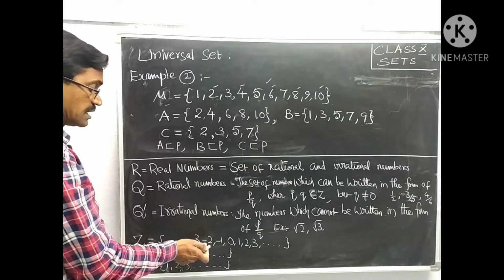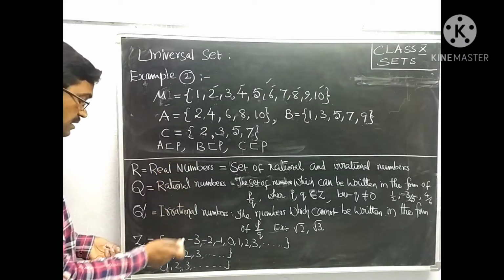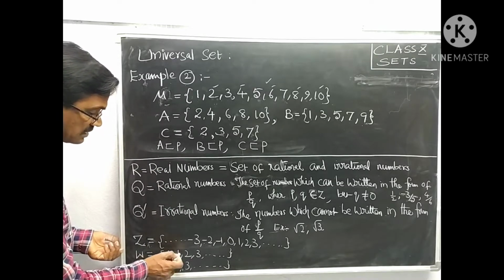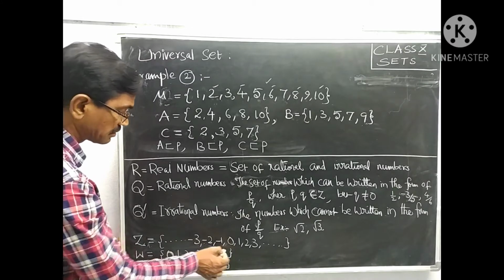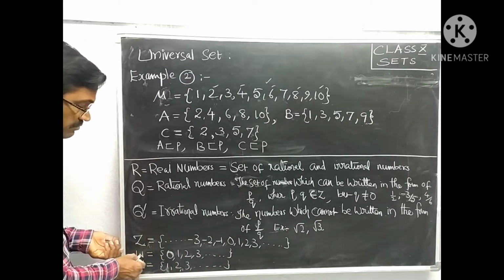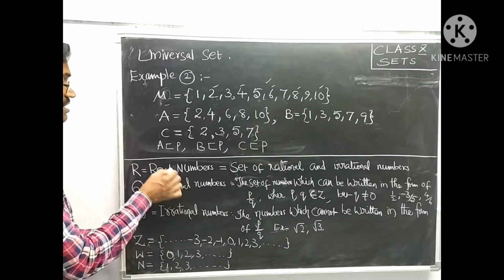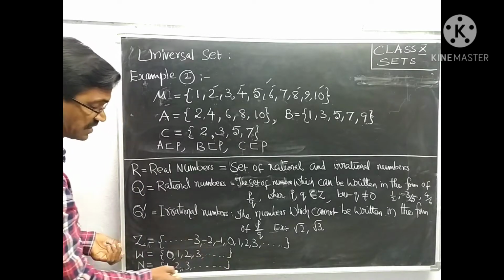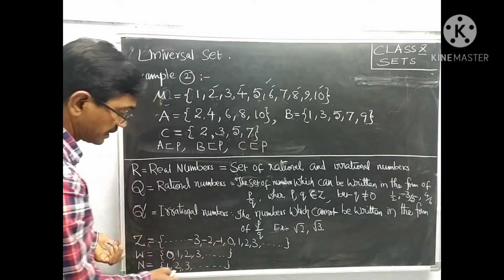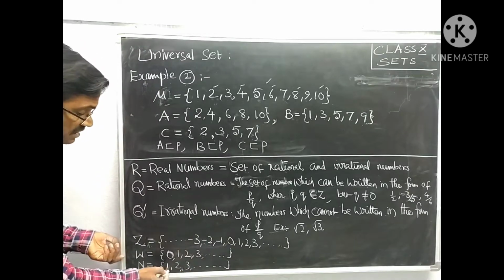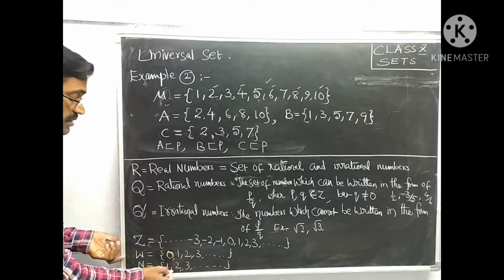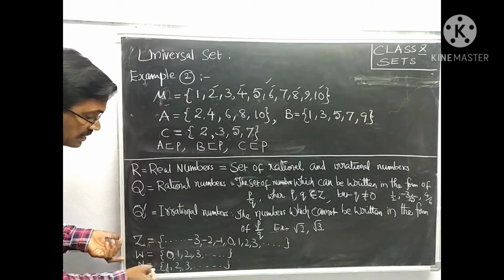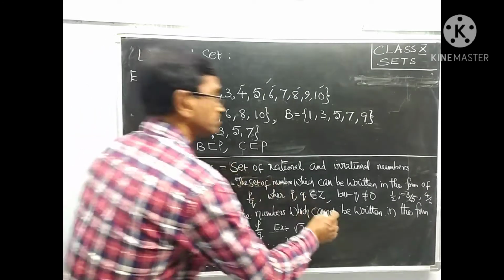Therefore, Z is also a subset of R. W means the set of whole numbers, that is natural numbers including 0. Whole numbers are also a subset of R. Natural numbers 1, 2, 3, 4, 5, the numbers which are used for counting. These numbers also exist in real numbers. Therefore, N is a subset of R.